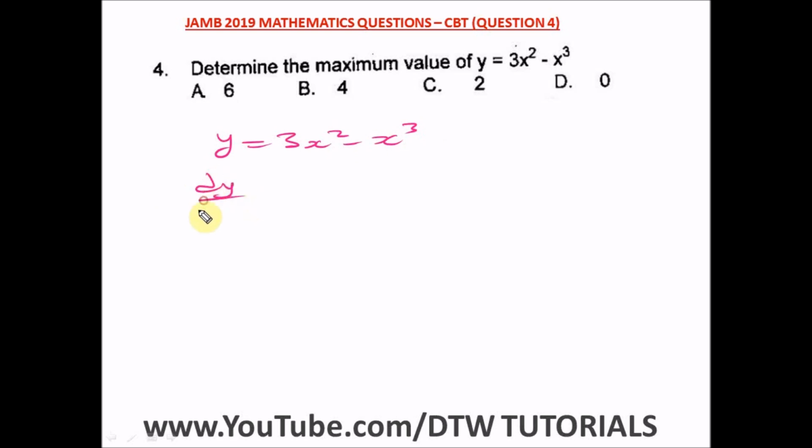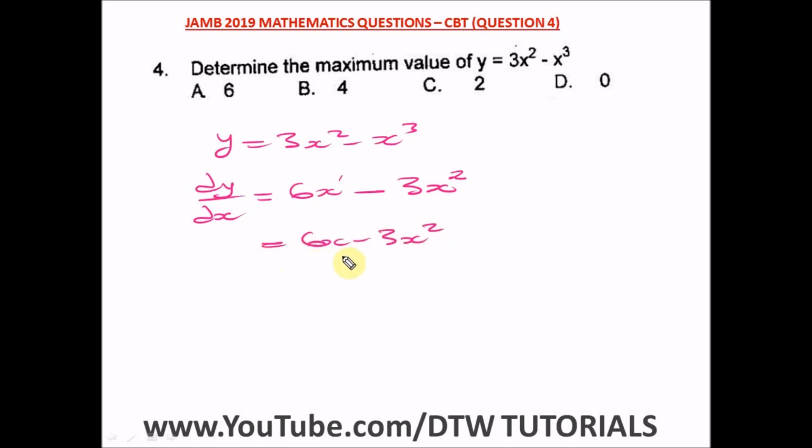I hope you remember your differentiation. So dy/dx of this will be 2 times 3, that's 6, then minus 1 from the power, and you have x raised to the power 1, which we can just leave as x. Then minus 3 times the coefficient of x cubed here, which is 1, so 3 times 1 is 3, and we have x with the power minus 1, and we are left with 2. So this is 6x minus 3x squared.